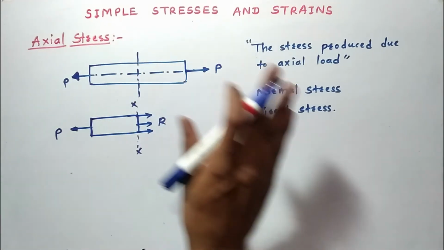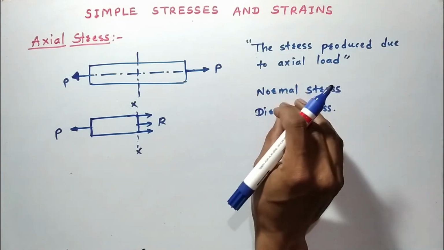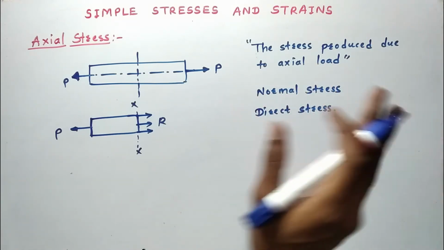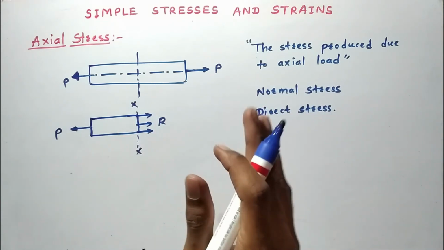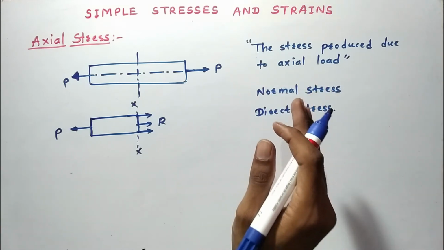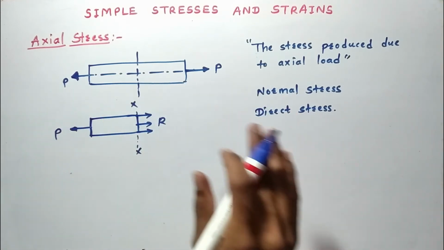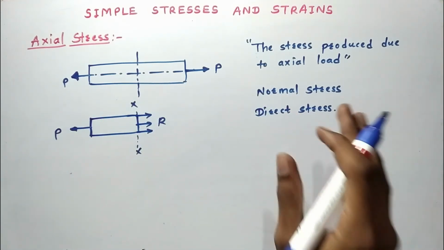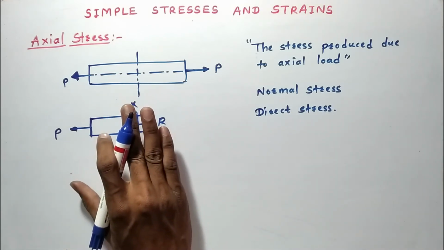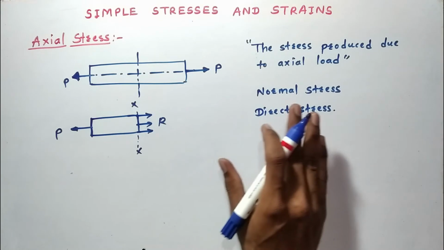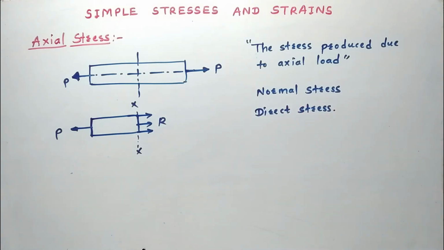Now this is the axial stress. What is axial stress? The stress produced due to axial load. And what is axial load? The load whose line of action coincides with the axis of the member is called axial load, and the stress produced due to axial load is called axial stress. And this axial stress is also called normal stress or direct stress.